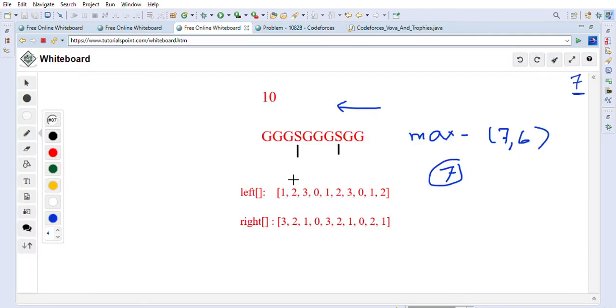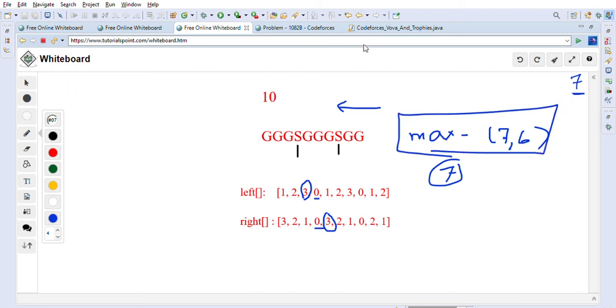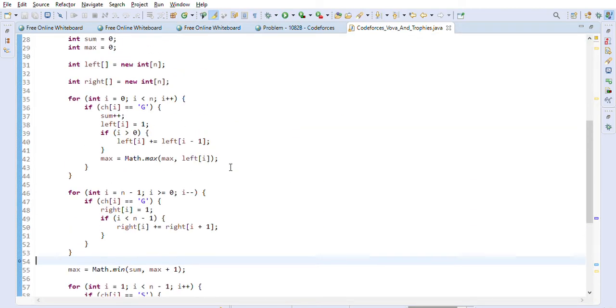So let's just do a quick recap, and then we will take a look at the Java code. We went from left to right and formed a left array, and we went from right to left and formed this right array as I explained. After that we will again go through this string, and whenever we get position S, we will calculate these length values by using the left and right array values. For this position we take the left value and the right value, plus 1. After that we take the maximum of all the possible lengths. So let's go ahead and take a look at the Java code for this solution.